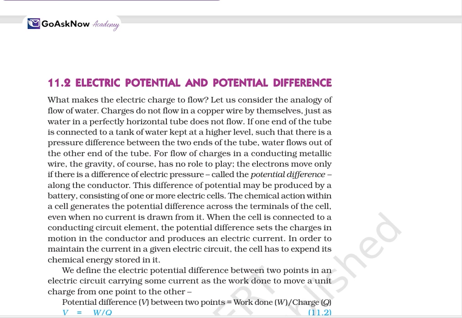Now let's move ahead with another important topic, which is electric potential and potential difference. What makes the electric charge flow? Let us consider the analogy of the flow of water. Charges do not flow in a copper wire by themselves, just as water in a perfectly horizontal tube does not flow. If one end of the tube is connected to a tank of water at a higher level, there is a pressure difference between the two ends of the tube, and water flows out of the other end of the tube. So this is the example of water.